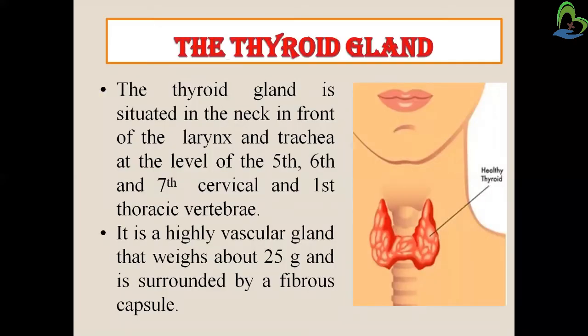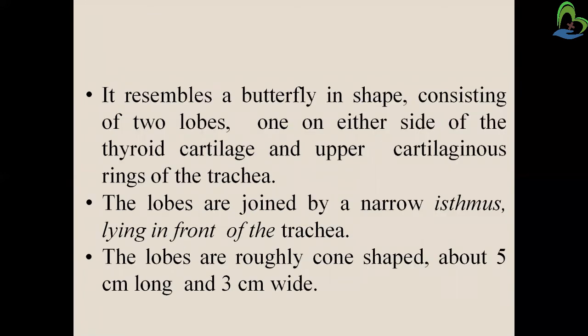Now the thyroid gland. The thyroid gland is situated in the neck, in front of the larynx and the trachea, at the level of the 5th, 6th and 7th cervical and the first thoracic vertebra. Here you can see in the picture the location of the thyroid gland. It is a highly vascular gland, the weight is around 25 grams, and it is surrounded by a fibrous capsule. It resembles a butterfly in shape, consisting of two lobes, one on either side of the thyroid cartilage and upper cartilaginous rings of the trachea.